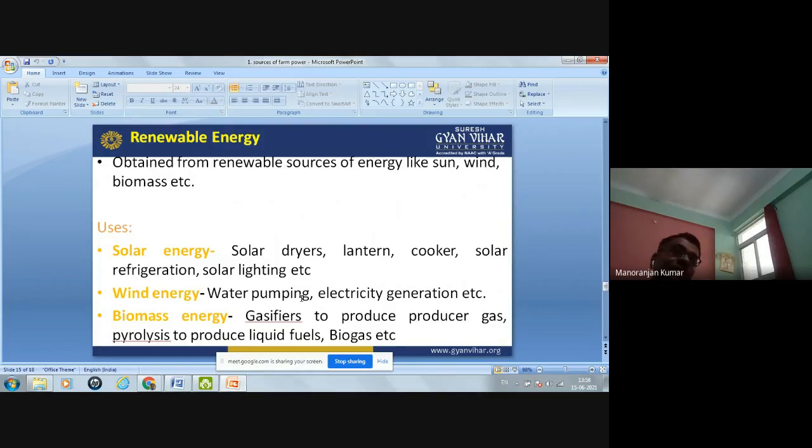Third one is biomass energy. Bio means living things. So biomass energy remains in the form of a gasifier. A gasifier is one device which can create energy, and the input is biomass. So gasifier to produce producer gas, pyrolysis to produce liquid fuel, biogas. So these are renewable sources: solar energy, wind energy, biomass energy. And this energy is used on the farm also.